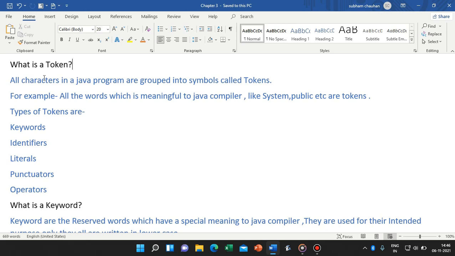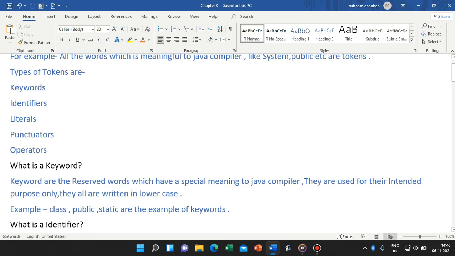There are five types of tokens. Basically, these are keyword, identifier, literals, punctuators, and operators. So let's discuss all of these one by one. First, what is a keyword?